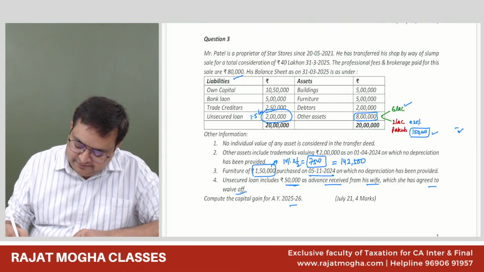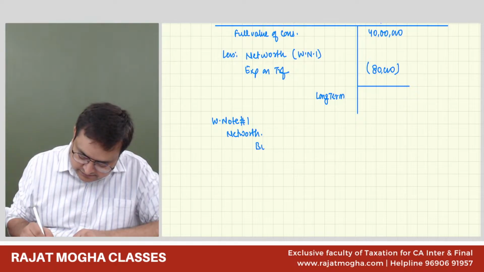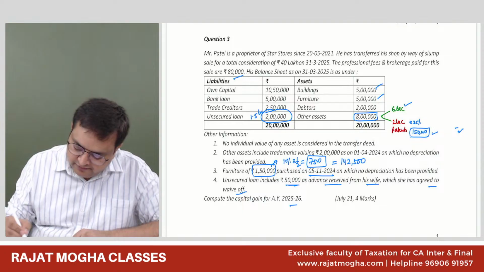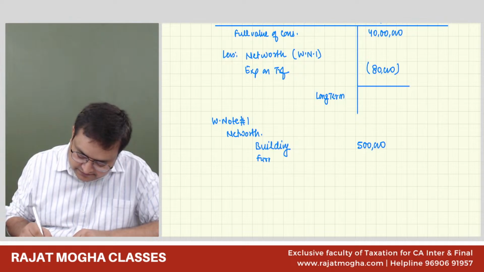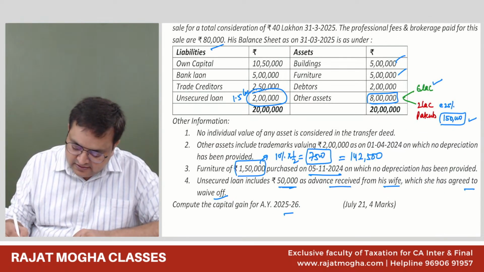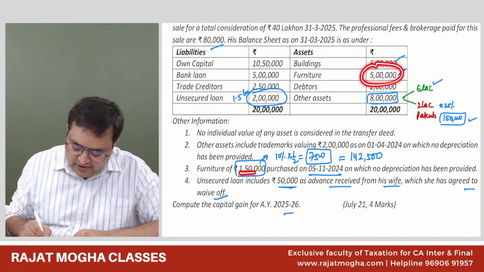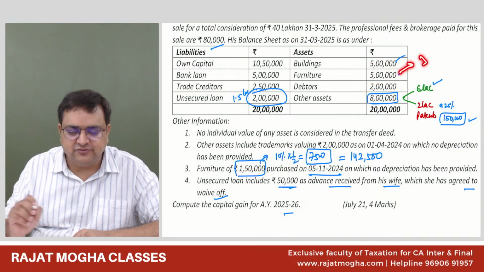The assets are building, furniture. For building, there was no such problem, 5 lakh. Furniture: out of 5 lakh, only 1.5 lakh has certain issues. The remaining 3.5 lakh has no issues.